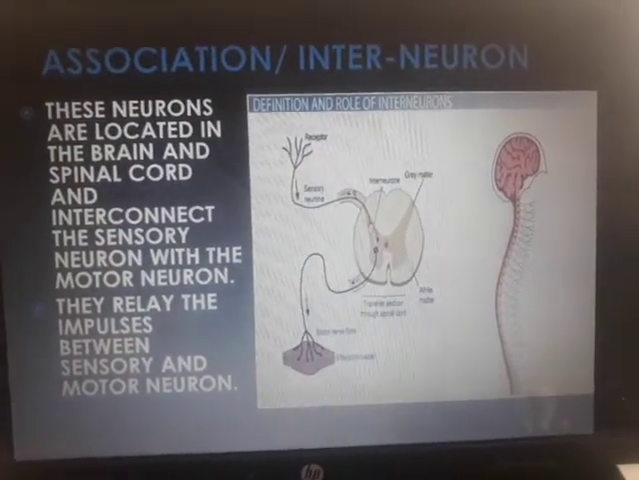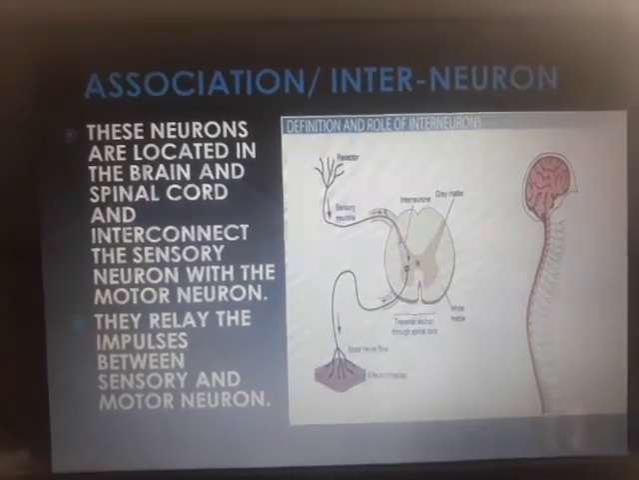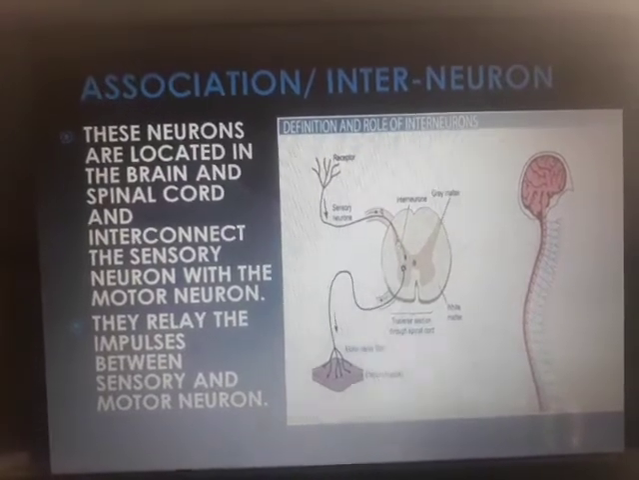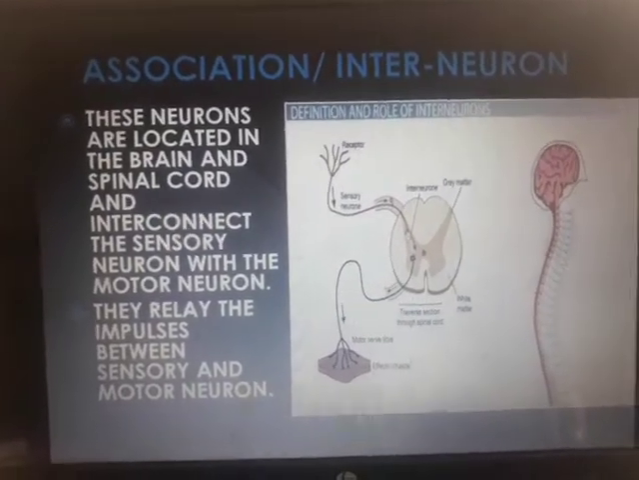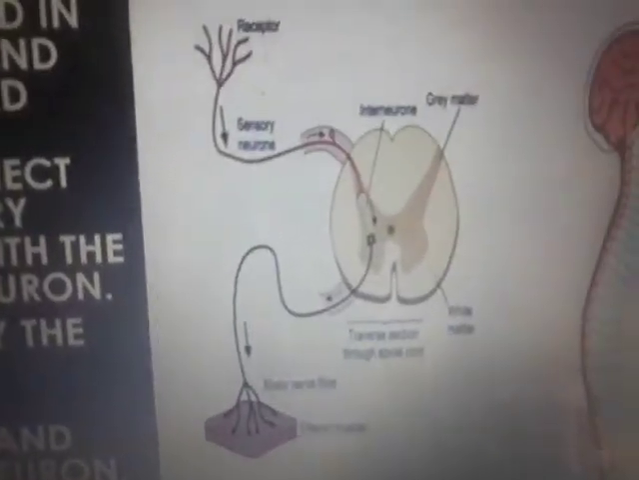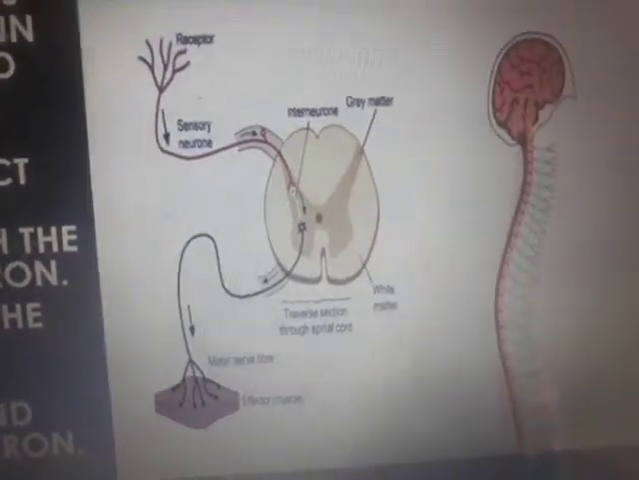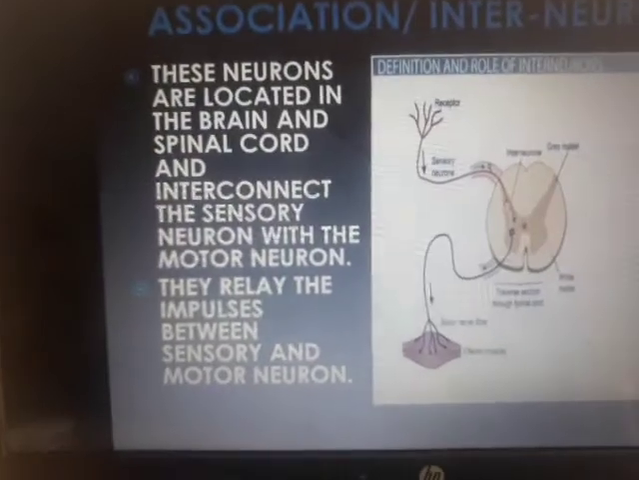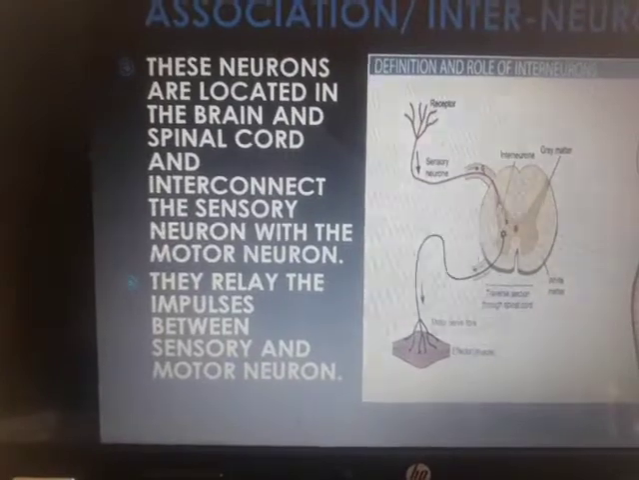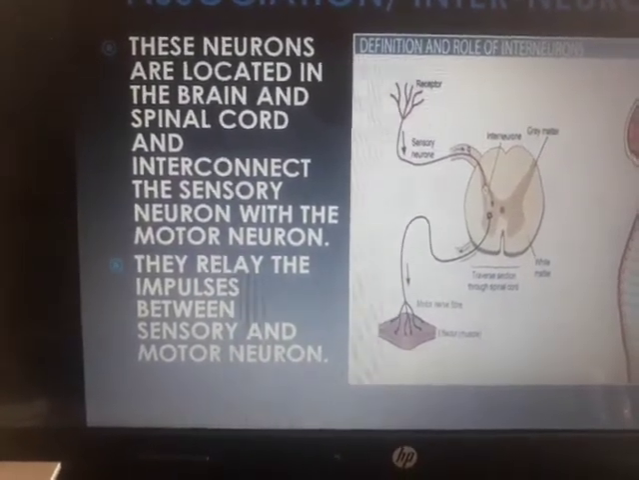Association neuron, going by the word, it is helping the sensory neuron and the motor neuron to connect with each other. So it is interneuron, interconnection. These neurons are located in the brain. I'll just give you a highlight over here. If the picture is not clear, you can go through the PDF later as well. So these neurons are located in the brain and spinal cord and interconnect the sensory neuron with the motor neuron.